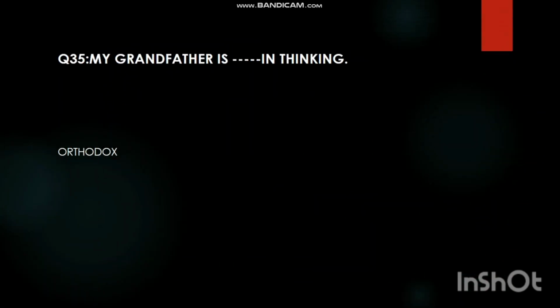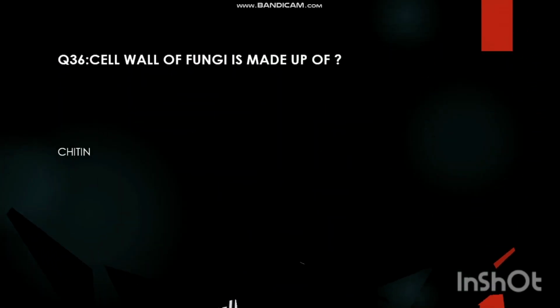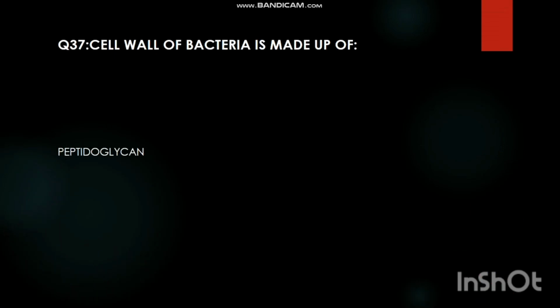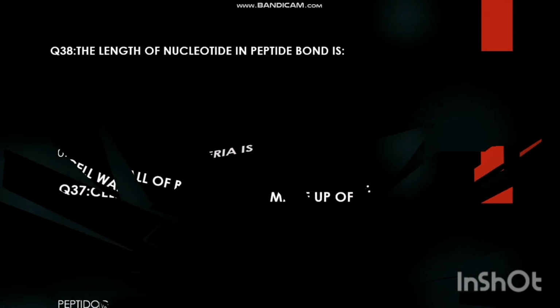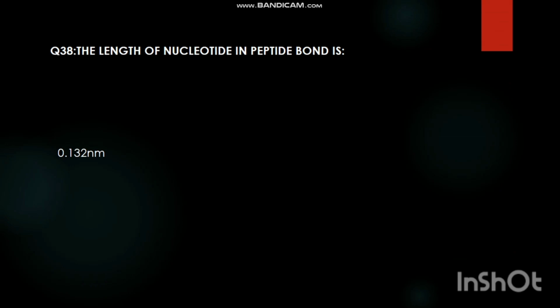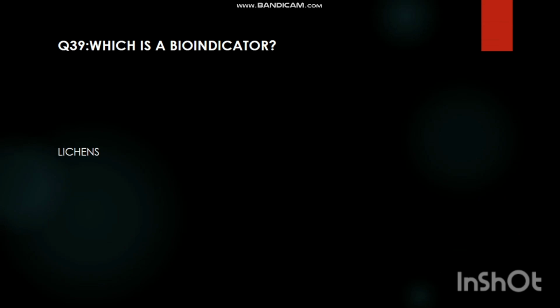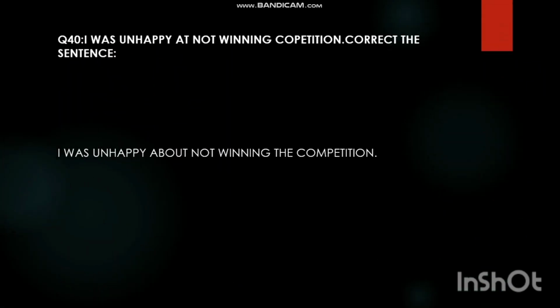My grandfather is orthodox in thinking. Cell wall of fungi is made up of chitin. Cell wall of bacteria is made up of peptidoglycan. The length of peptide bond is 0.132 nanometer. I was unhappy at not winning competition. Correct the sentence: I was unhappy about not winning the competition.